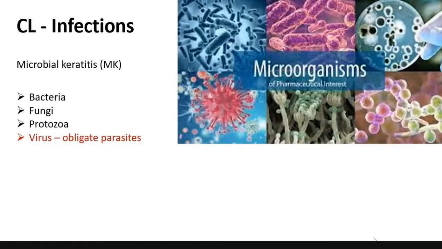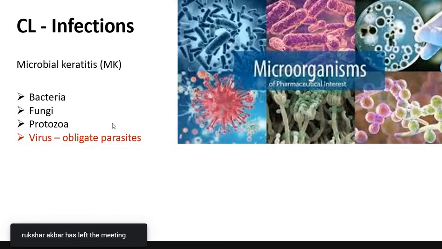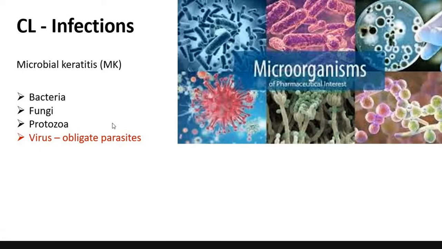We know microorganisms are divided as bacteria, fungi, protozoa, and virus. Relating to contact lenses, we often talk about bacteria, fungi, and protozoa, and we rarely talk about viruses. Why are viruses given the least importance? Because viruses are obligate parasites, so they do not replicate unless they are in a host. If they won't replicate on non-living surfaces, that is why viruses are generally not termed a causative agent when we talk about contact lens related infections.